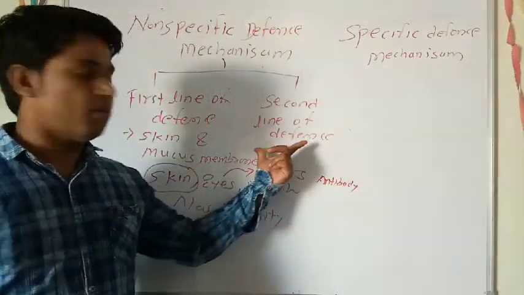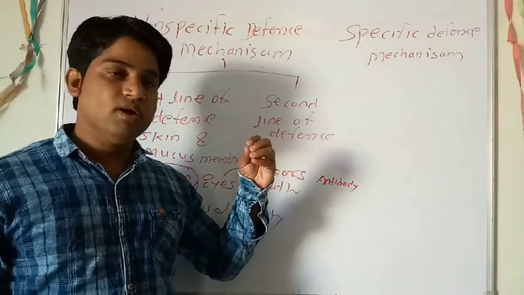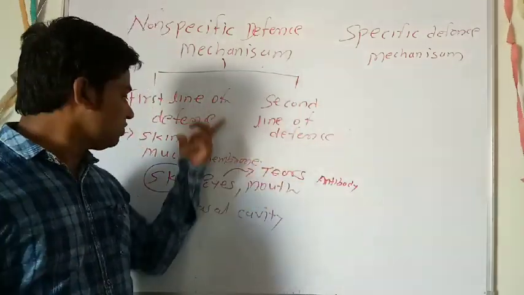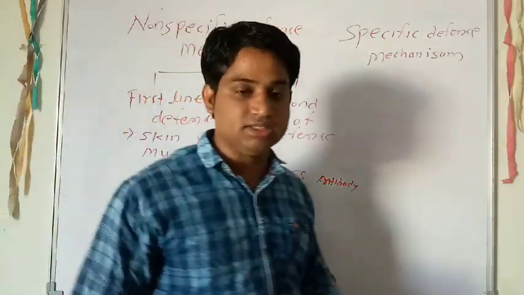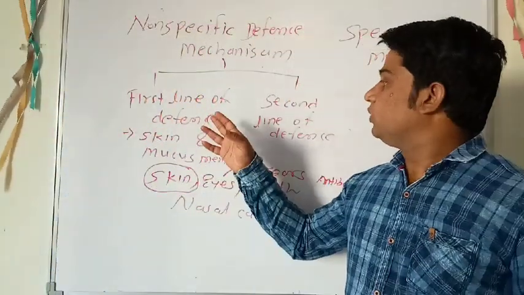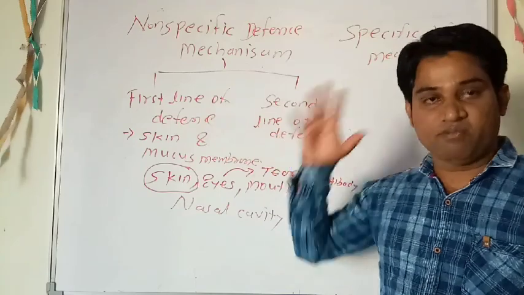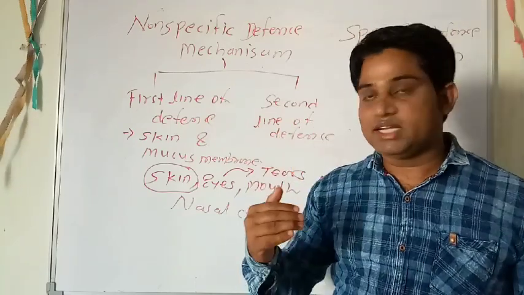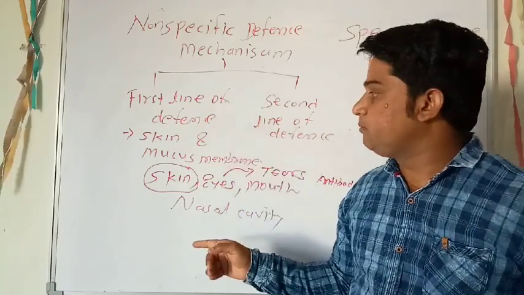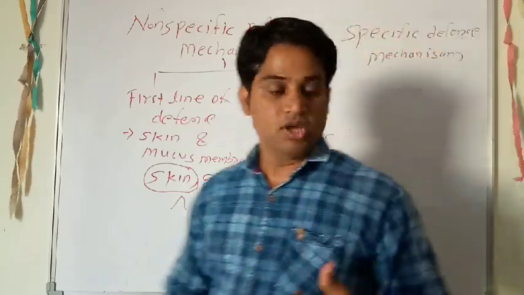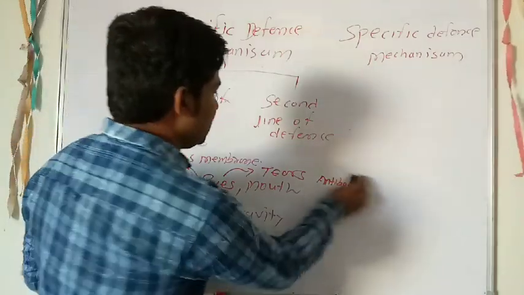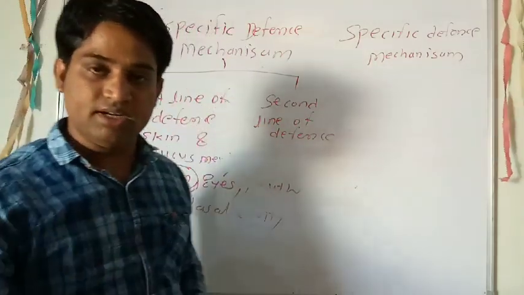Now discussing the second line of defense. If by chance the pathogen crosses all these barriers like your skin, mucous membrane, eyes, tears, it encounters the second line of defense. When it crosses all the barriers and enters your blood or body system, your second line of defense is activated.